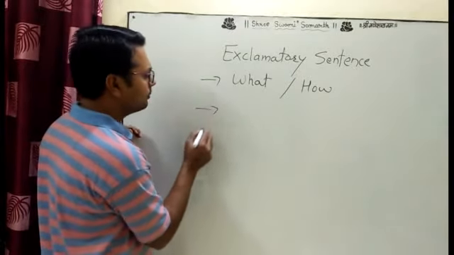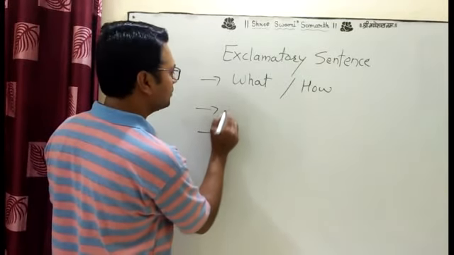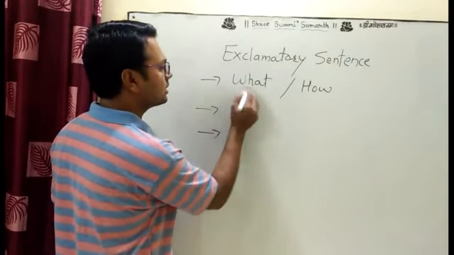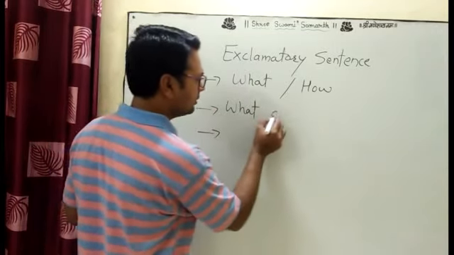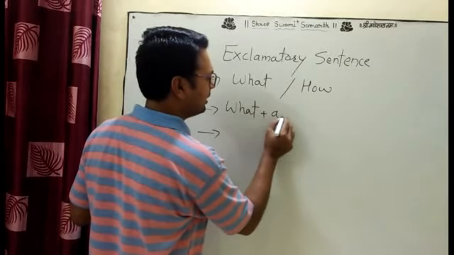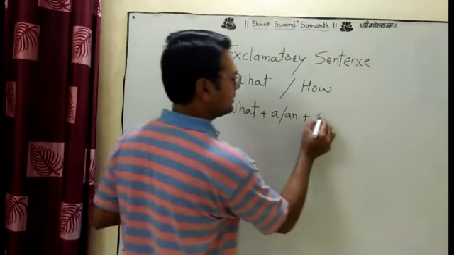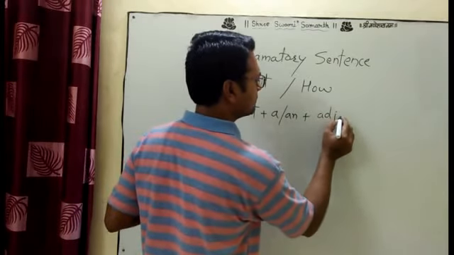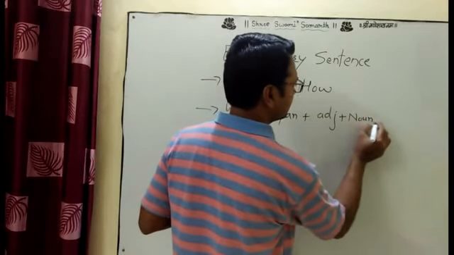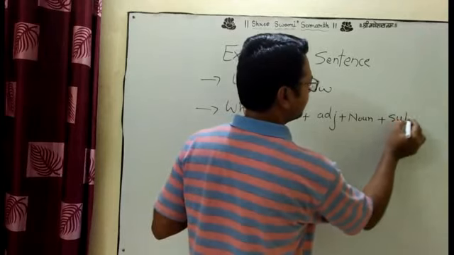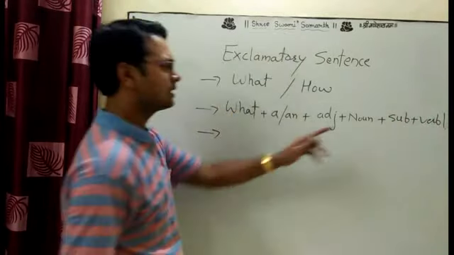The simple and basic exclamatory sentence starts with what and how. The formula for the sentence which starts with what is: what plus a/an plus adjective plus noun plus subject plus verb, and then the exclamatory sign.